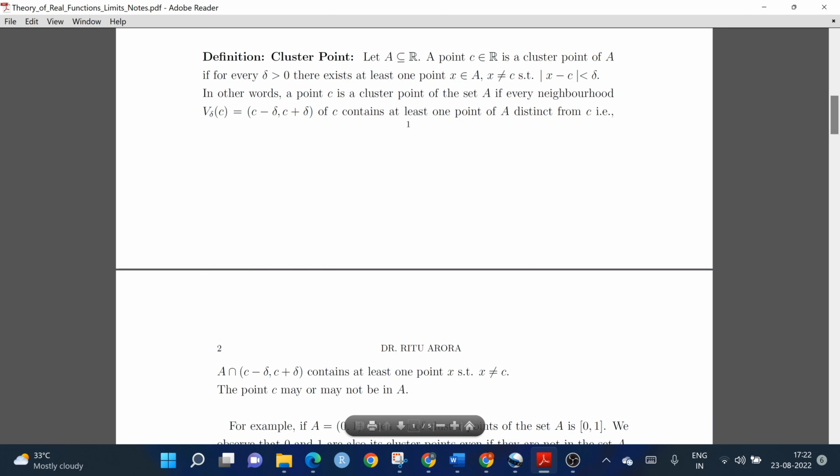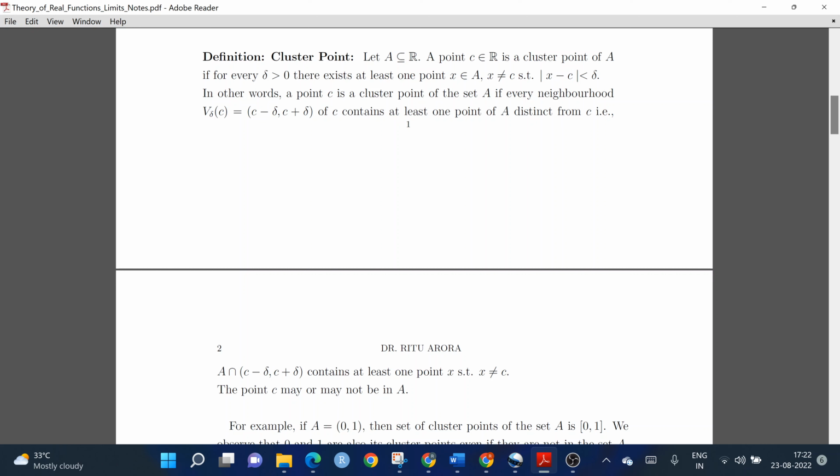Today I'm going to talk about cluster points. So let A be a subset of R. Now a point C belonging to R is said to be a cluster point of A if for every delta greater than 0, there exists at least one point X in A which is different from C such that the distance between X and C is less than delta.